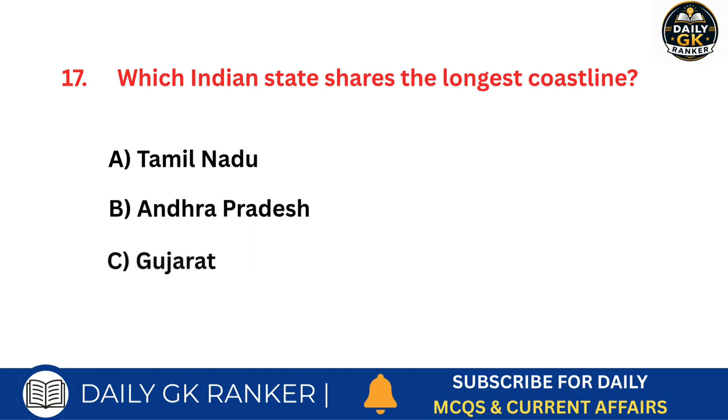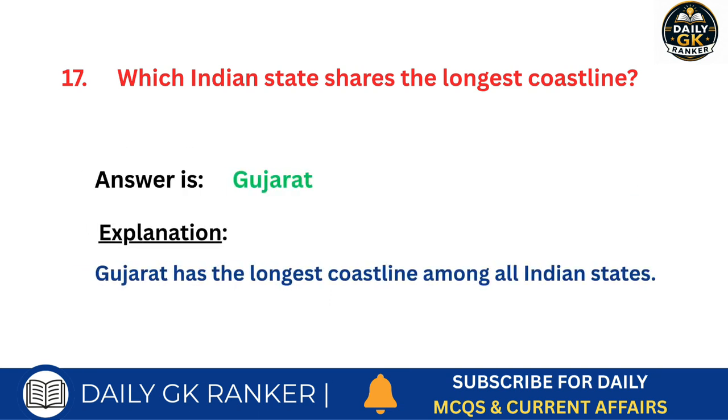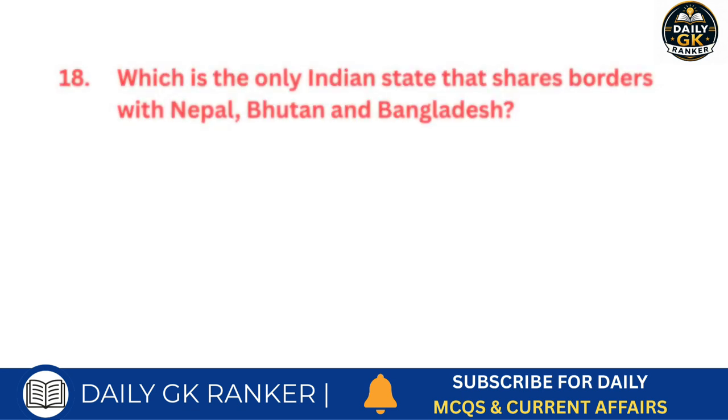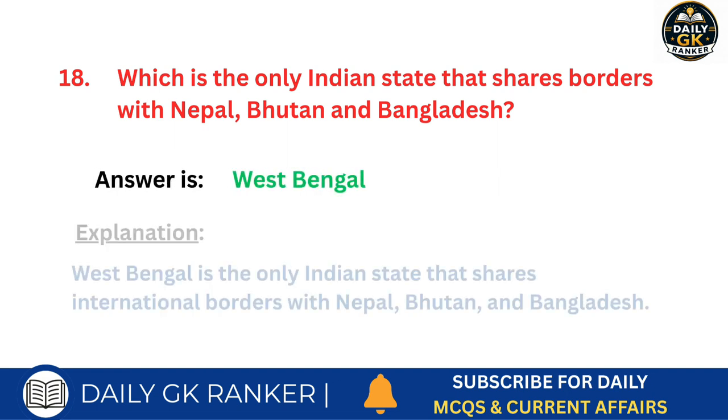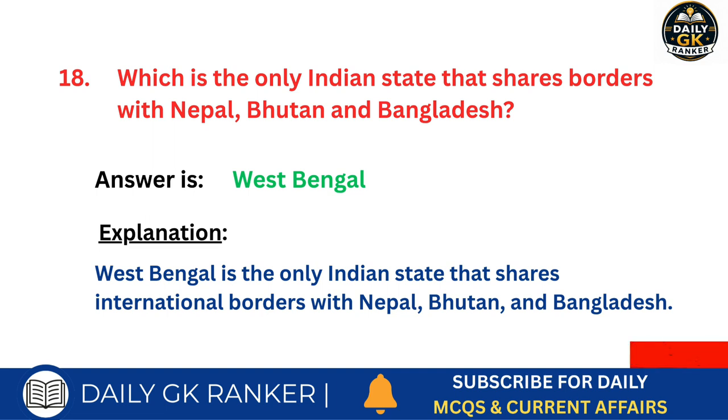Which Indian state shares the longest coastline? Answer is Gujarat. Which is the only Indian state that shares borders with Nepal, Bhutan and Bangladesh? Answer is West Bengal.